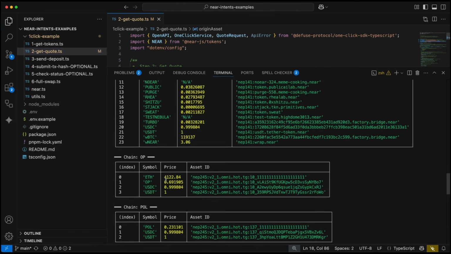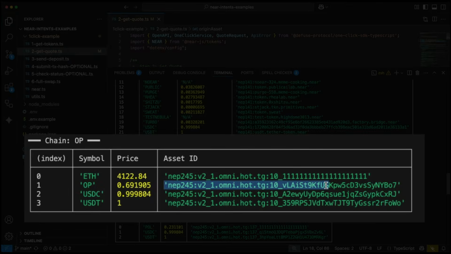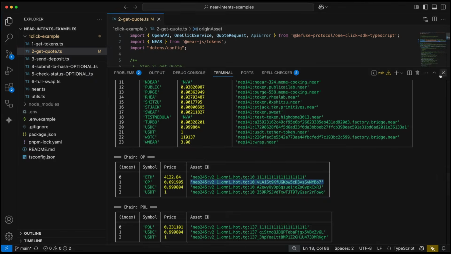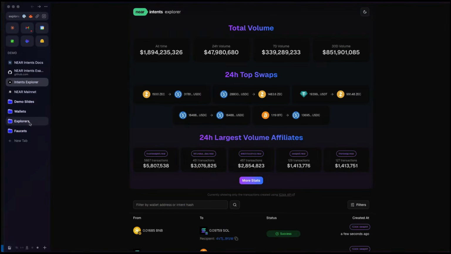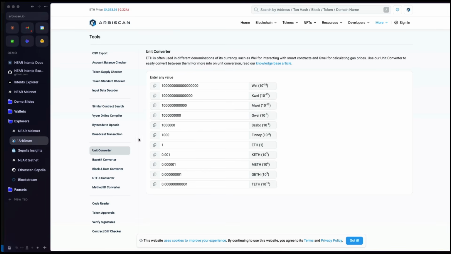So we are going to swap for native OP. We'll go ahead and copy this value and paste it as our destination asset. And the amount. So again, this has to be the token amount that's in the smallest unit. Here is a helper file that we use to convert our near to yoctoNEAR, which is 10 to the negative 24th. I believe Arbitrum uses 10 to the negative 18th, and we can double check that by going to an Explorer, go to Arbitrum, and they have a unit converter here on Arbiscan, and yeah, it's 10 to the negative 18th for 1 ARB.